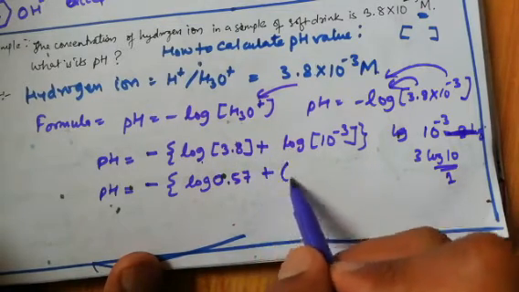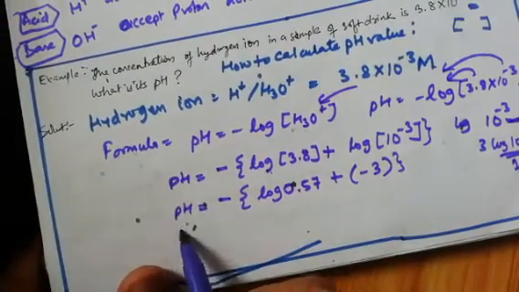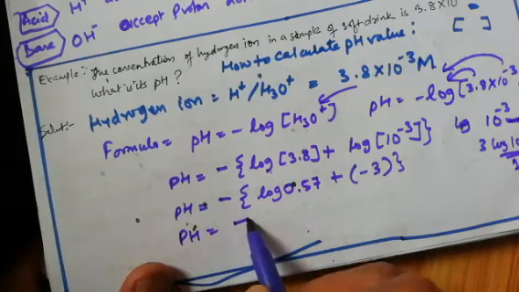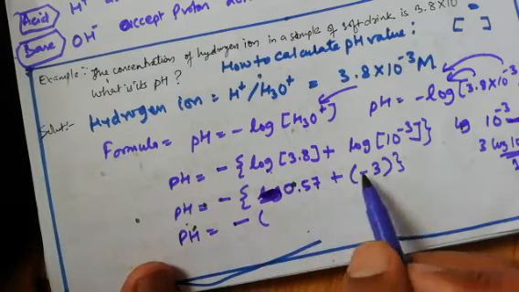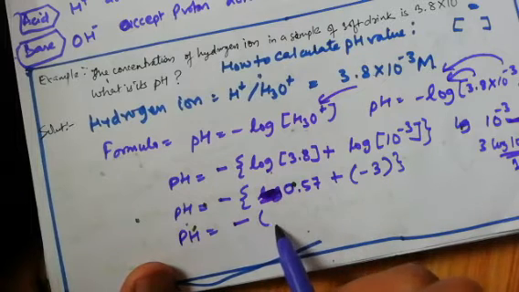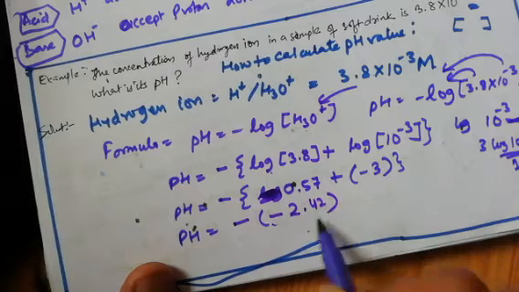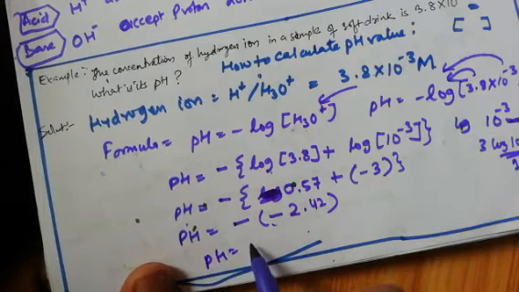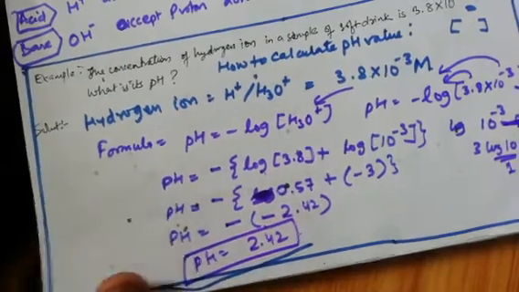So now pH is equal to minus, log is minus 3 plus 0.58, it will come to about minus 2.42. Otherwise you calculate pH is equal to minus of minus 2.42, which is 2.42. This is the value of pH. Like this we will get it.